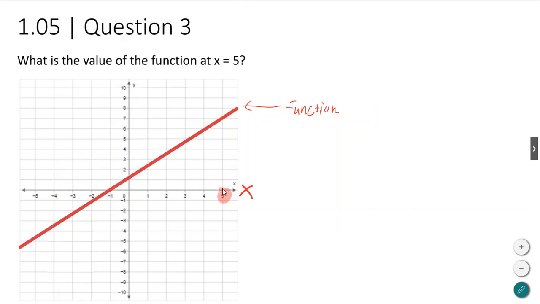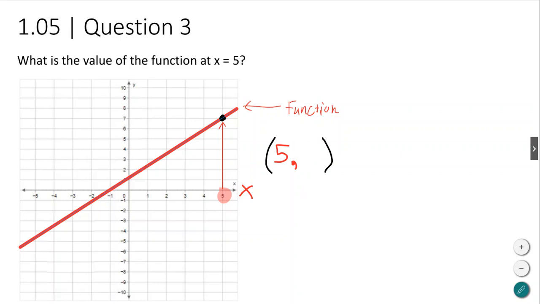So let's look at 5 and go up to the function, the line. Well, if I look at the function at 5, it is right here, right? I could put a dot there, plot it there. So at x equals 5, we can usually put the ordered pair. At x equals 5, they're actually asking, hey, what's the y value here? In other words, what value is y when x is at 5 in the function?